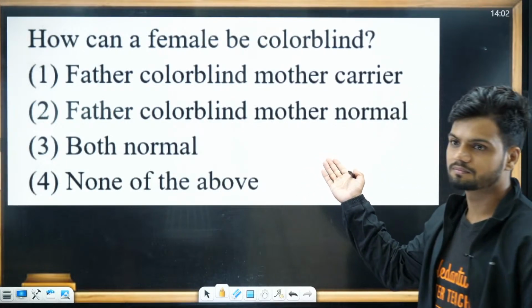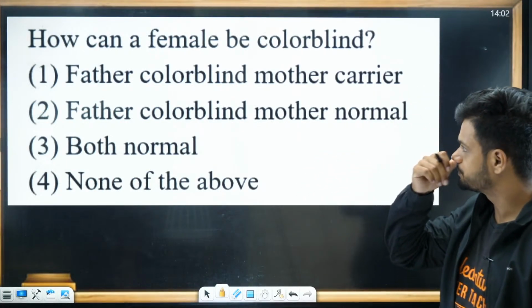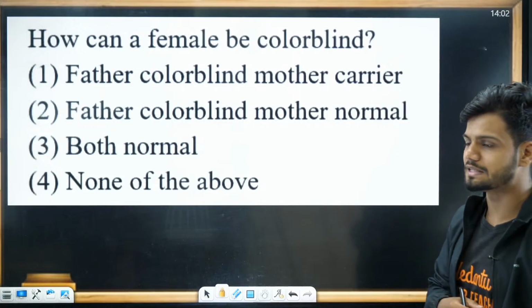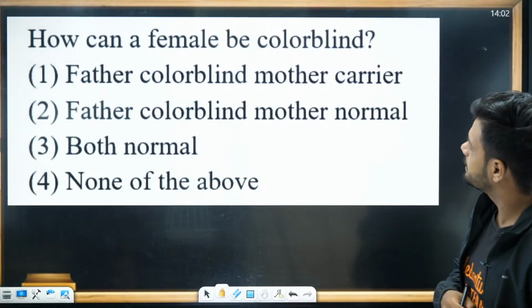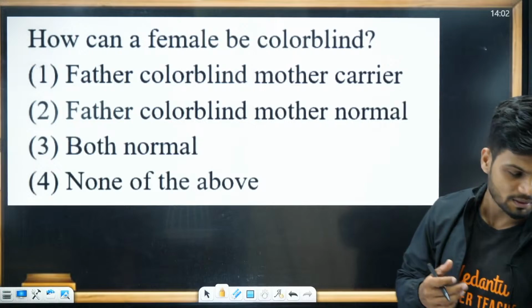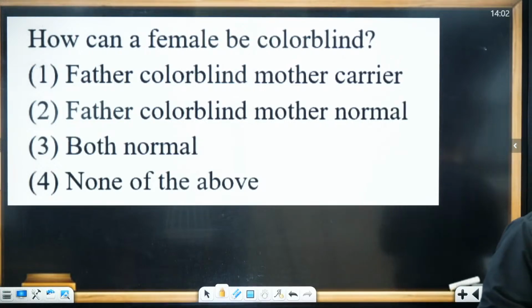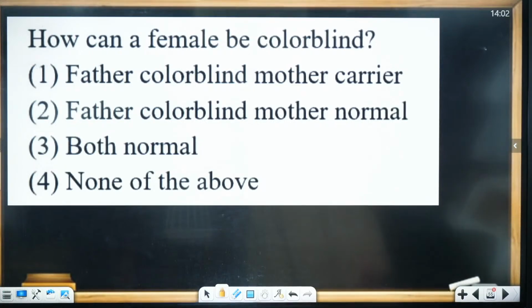Is this question visible to all of you? I think it should be visible very easily. How can a female be colorblind? Go. Mark your answers in the chat, all of you.